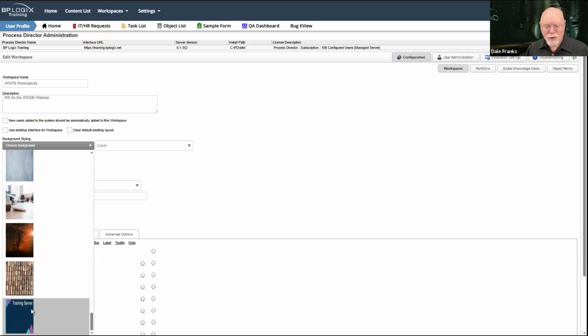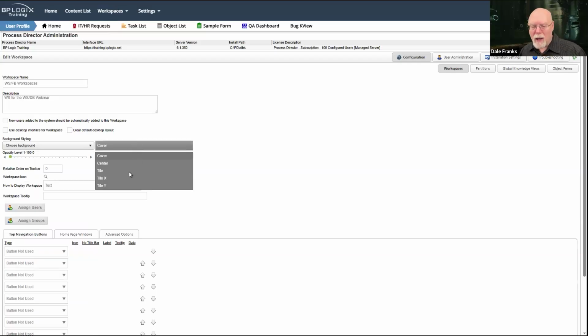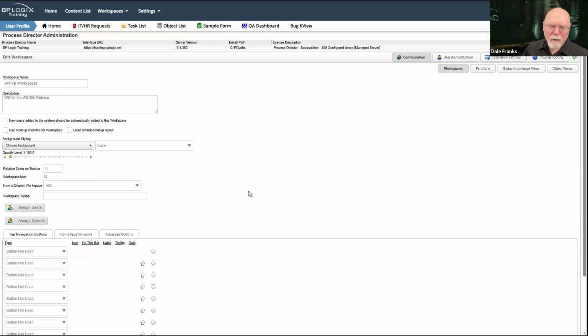For example, I have this training server background image that I uploaded. It's the background image, in fact, for my login screen on this server, so that when I look at it, I know whether I'm on the training server or the documentation server because I use both kind of interchangeably. So you can set your own background image. You can use one of the pre-background images that we have. If it's a small background image, you can tile it or just put it in the center. You can stretch it, whatever you want to do.